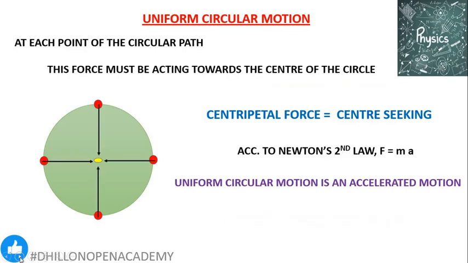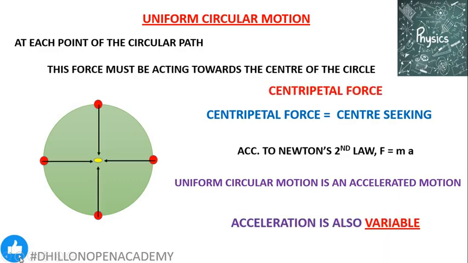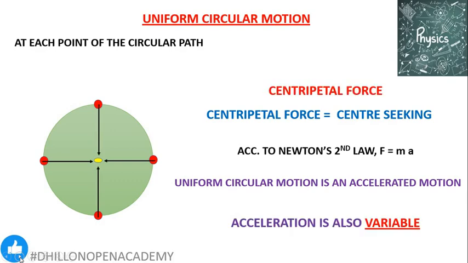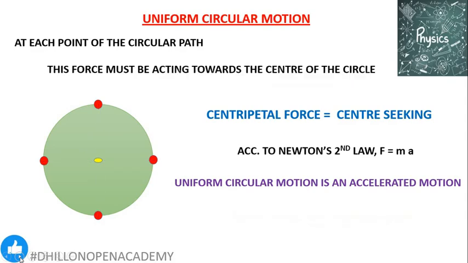At point number 3, force and acceleration are directed vertically upward, but at point number 4, they are directed towards the right side. So, as the body changes its position along the circular path, the direction of this centripetal force as well as acceleration changes, which we call the centripetal acceleration. So, due to this change in direction, the acceleration is not constant but variable in nature.